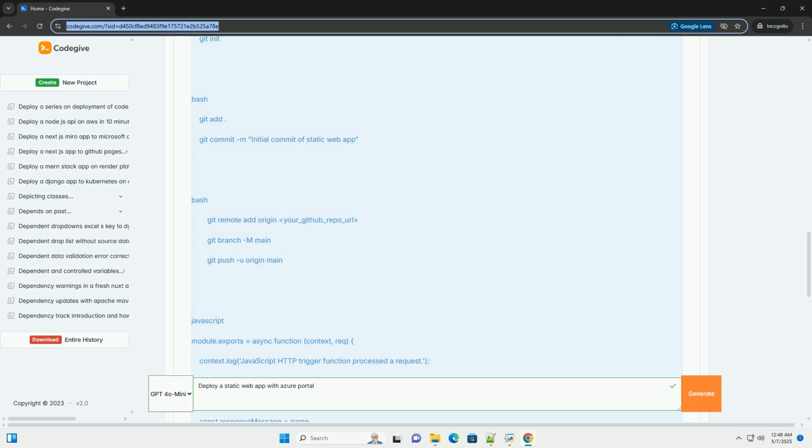Caching issues: sometimes, browsers or CDNs can cache old versions of your files. Try clearing your browser cache or purging the CDN cache in the Azure portal.